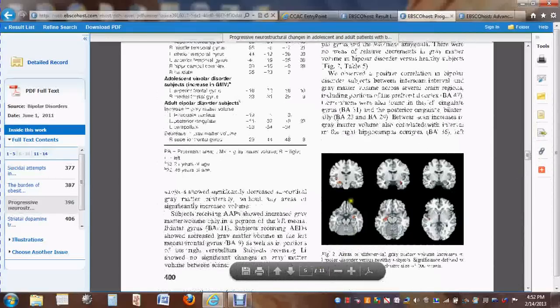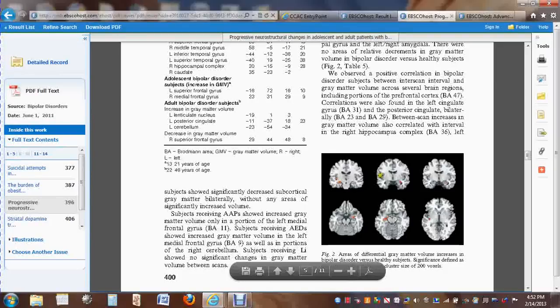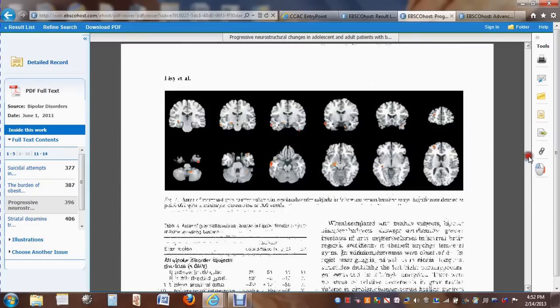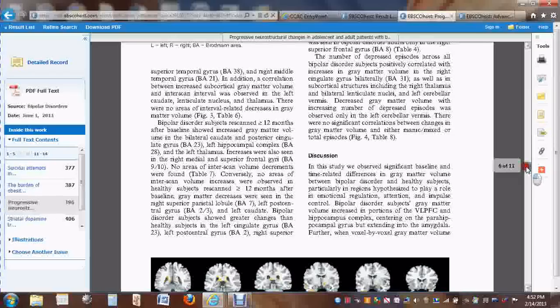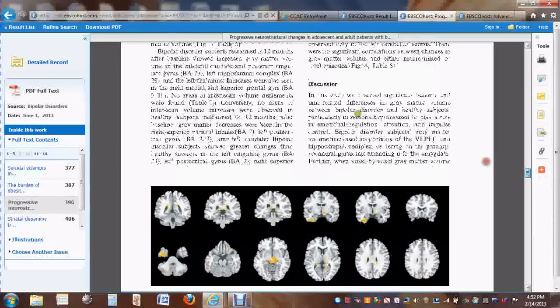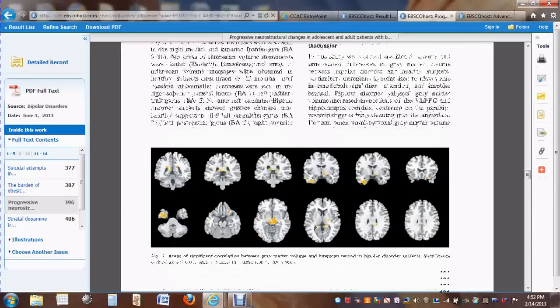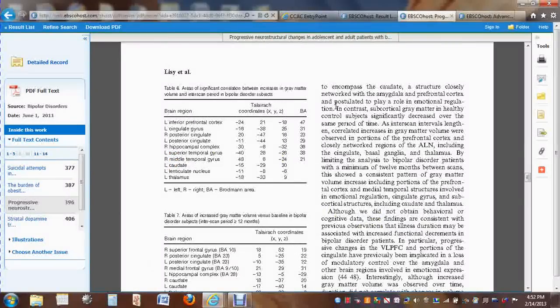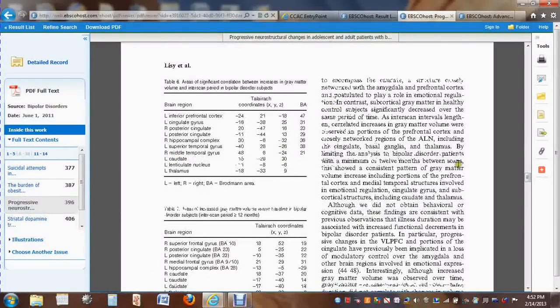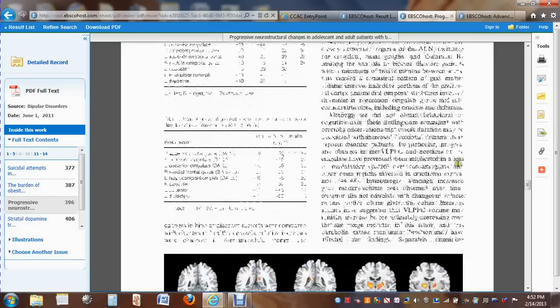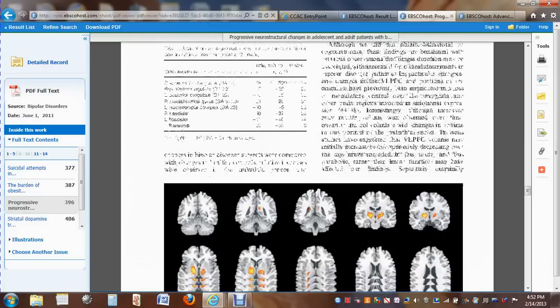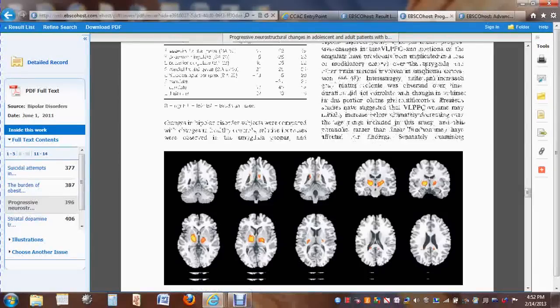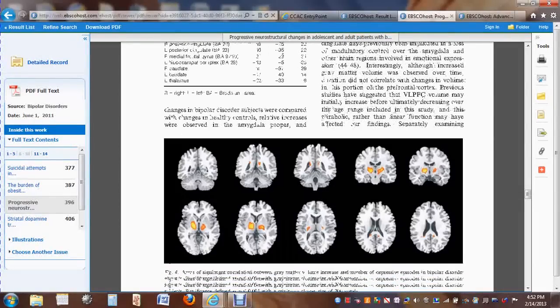Just as I look up here again, what they're looking at evidently are these changes in the size of these areas over time that might, again, be ways to effectively treat this disorder. So in the discussion, it's basically a beginning of the review. A lot of the detail here you won't need to worry about, but it would give you an overview of what the researchers were able to pull out from what they were studying and how they were studying.